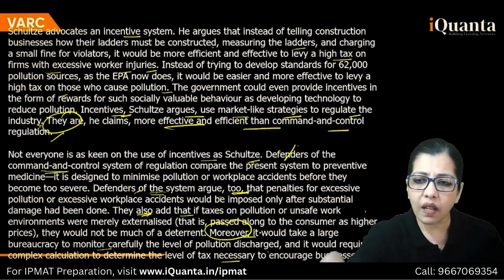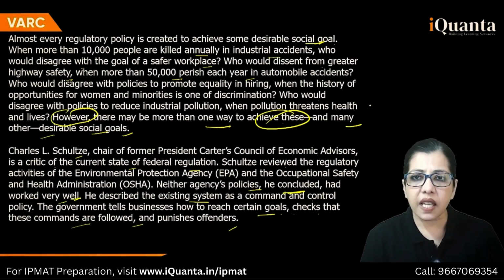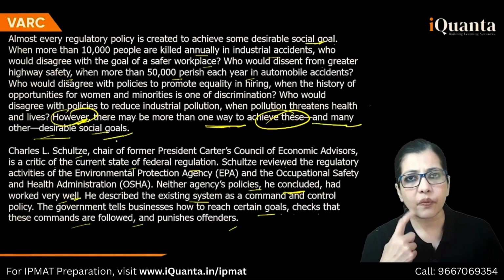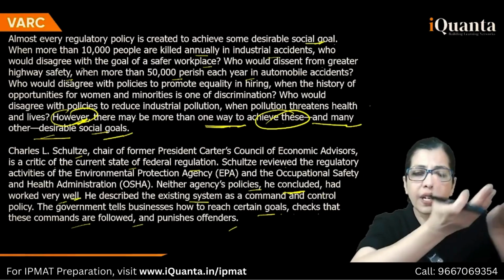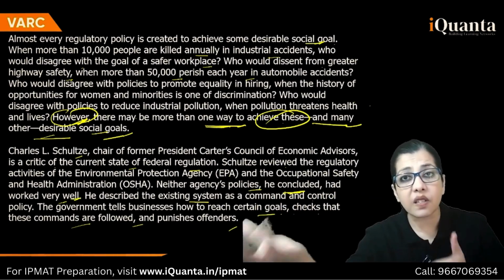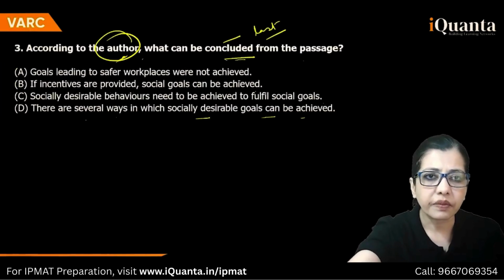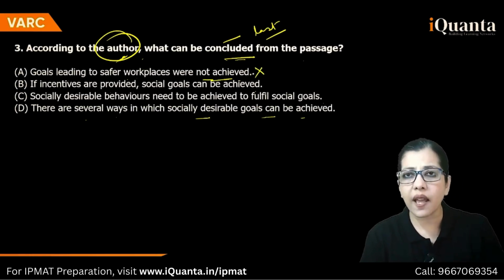Right? So the author has shown you both the ways, regulatory and command and control, and he says here, however, there may be more than one way to achieve these and many other desirable social goals. The author thinks this, and then in order to support his point, he brings in Schulz, shows his incentive thing, and then again he shows the criticism of that. So the author doesn't stick to one point, right? Okay. So we go to this. Goals leading to safer workplaces were not achieved. Has he concluded this? No, he hasn't.